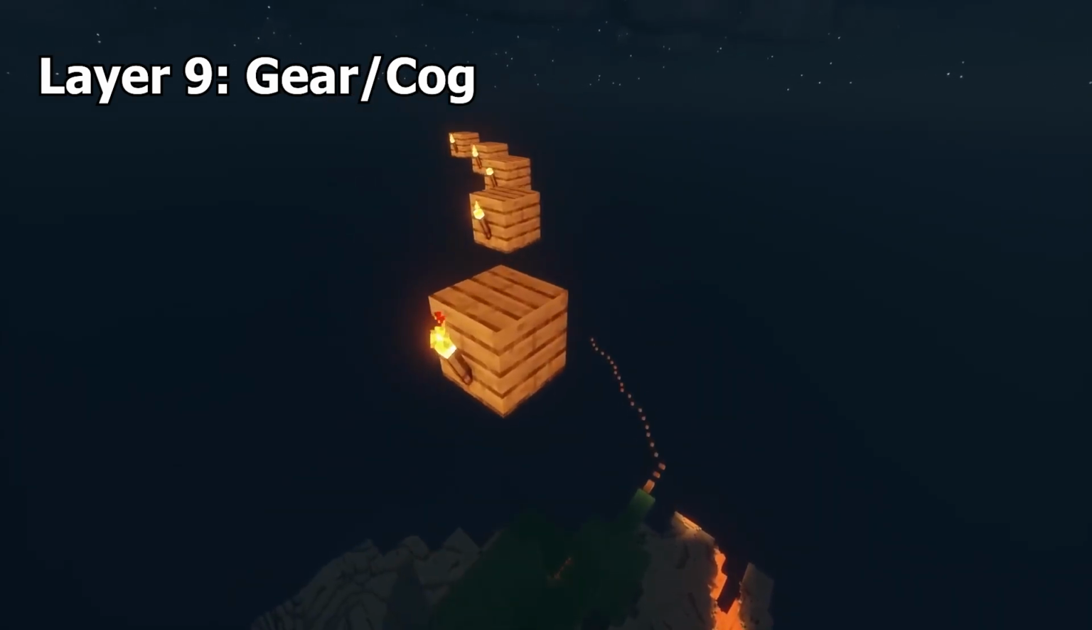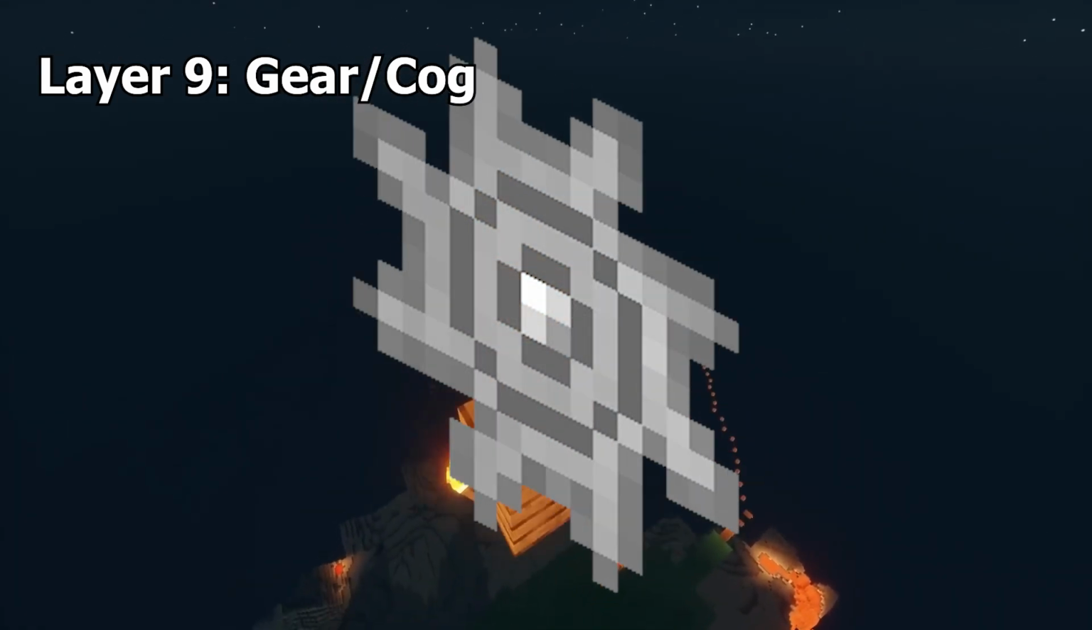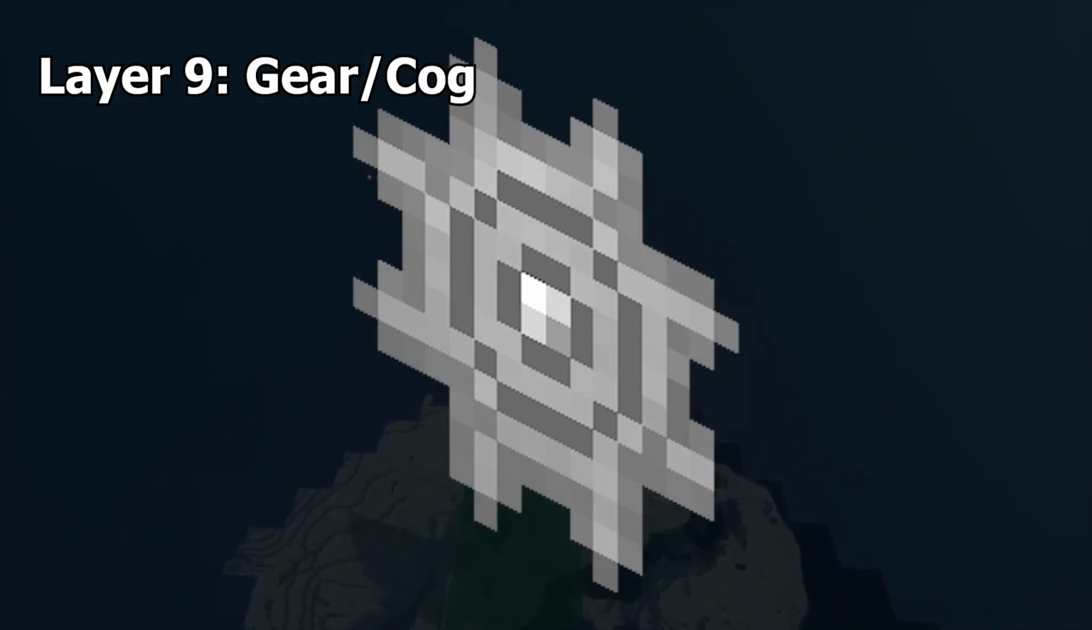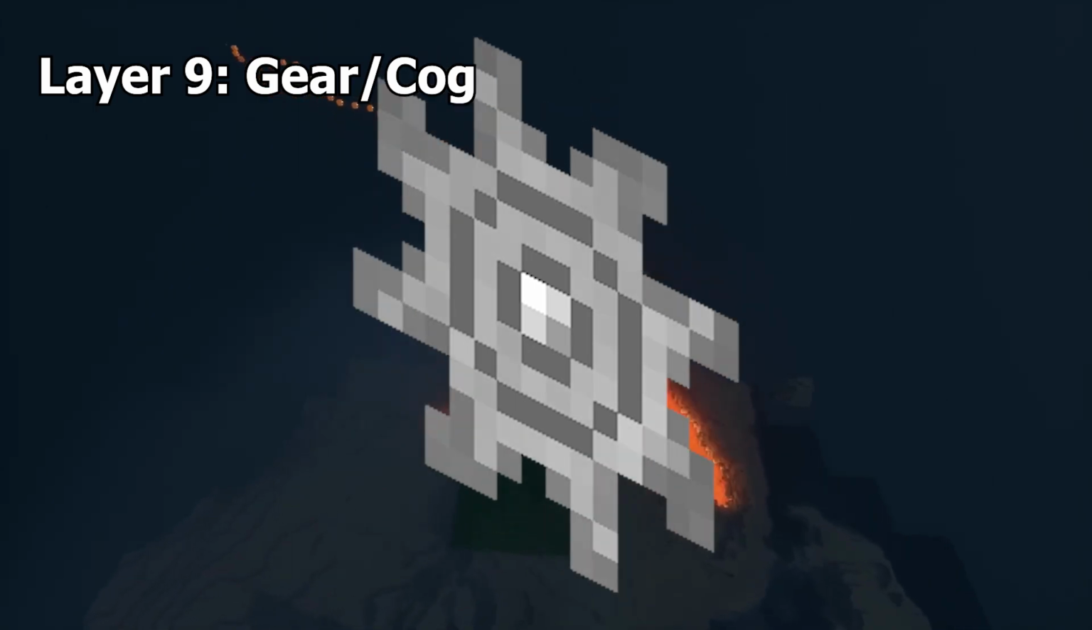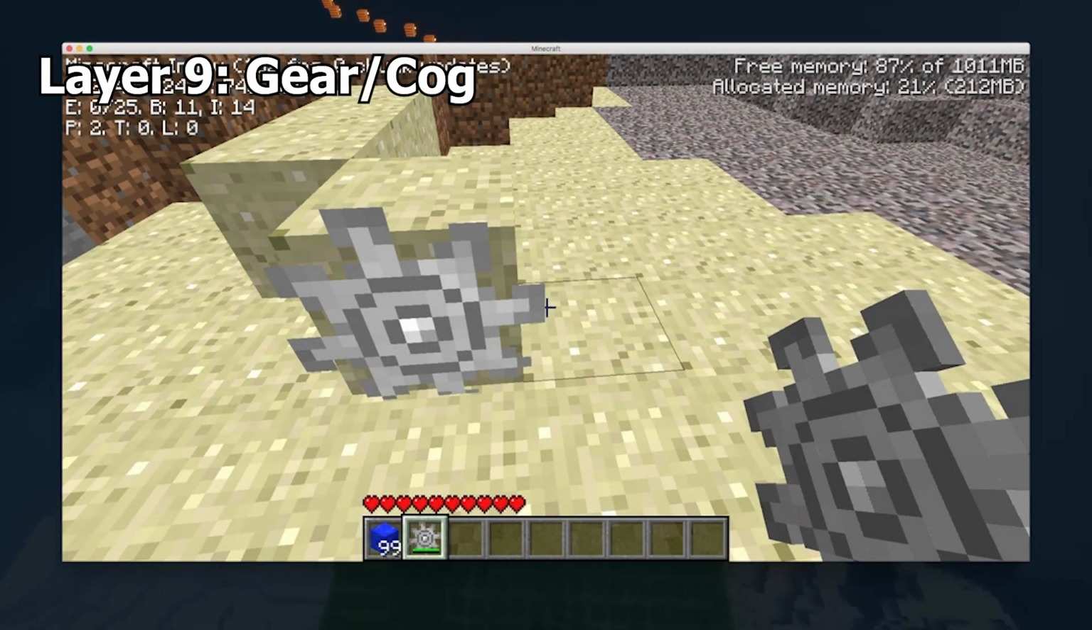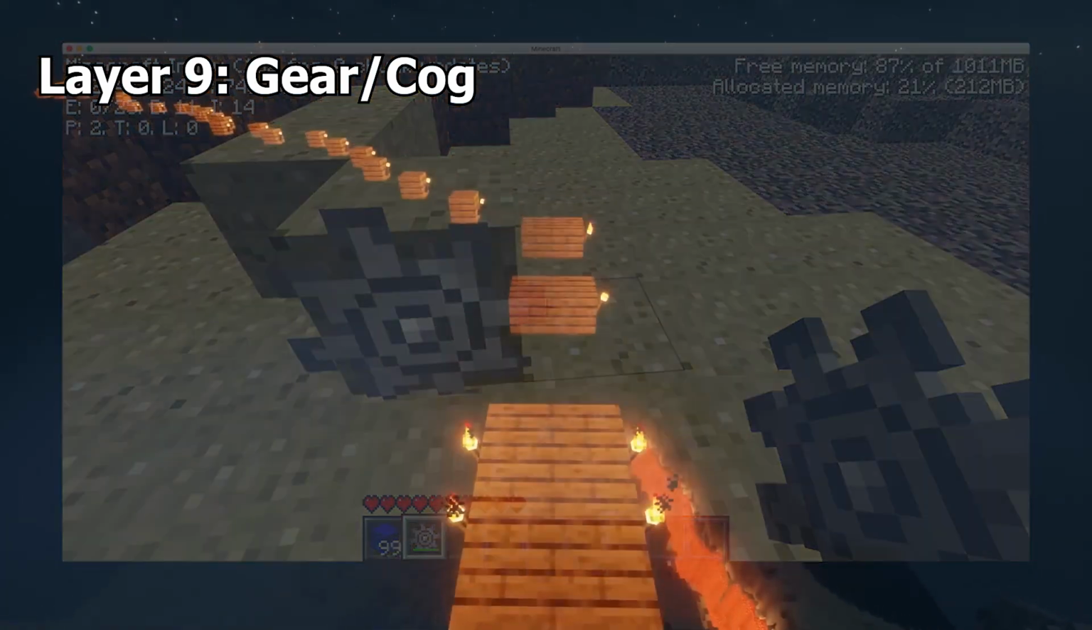Gear or cog. The cog was an unobtainable, useless spinning block that was planned to be added in the in-dev versions of Minecraft. The cog could only be placed on the side of blocks, but if the block was removed, the cog would remain there, although it would not be visible. Only appearing when the block it was on was replaced.